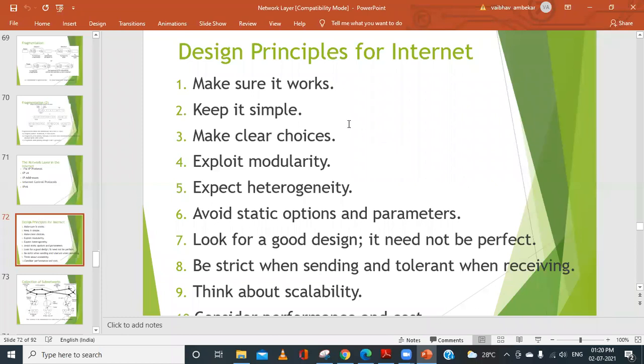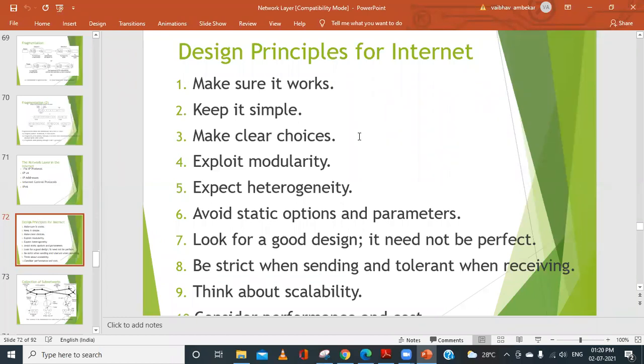Next is: keep it simple. At the first generation itself, we cannot have all the features in it. If you try to include a larger number of features or functionalities, it will be a burden for the development. So add only a few features and make it a simple one. Whenever you want to implement the network, try to make it simpler. Do not try to add all the difficult features.